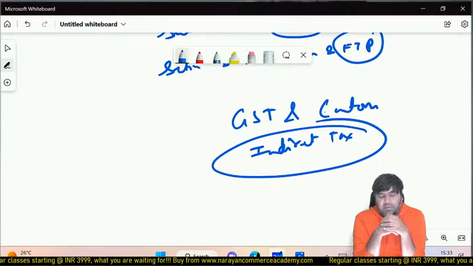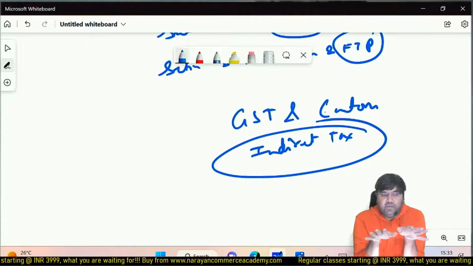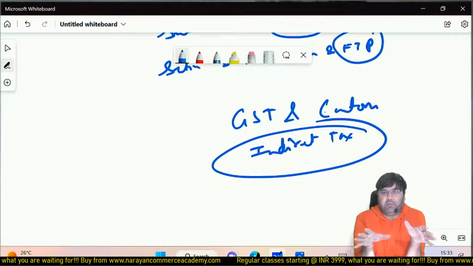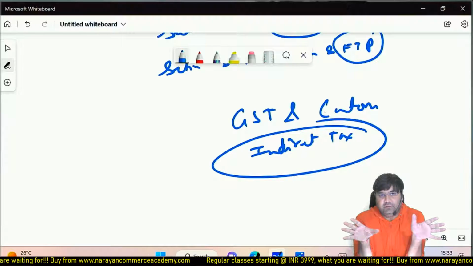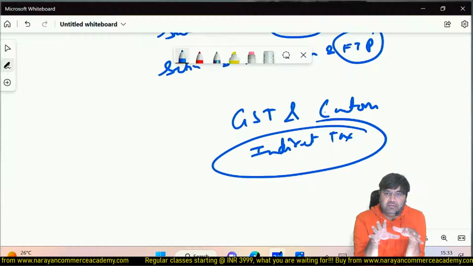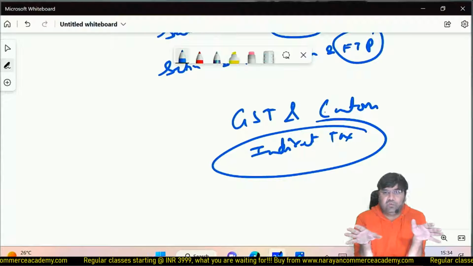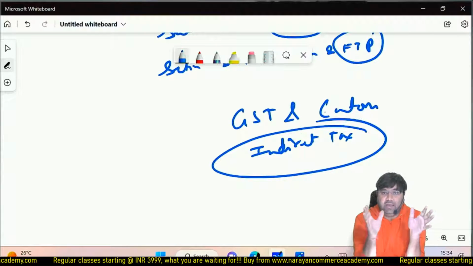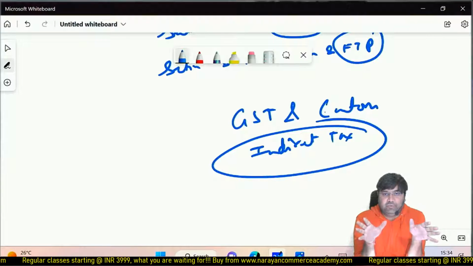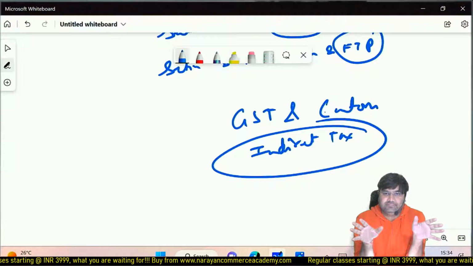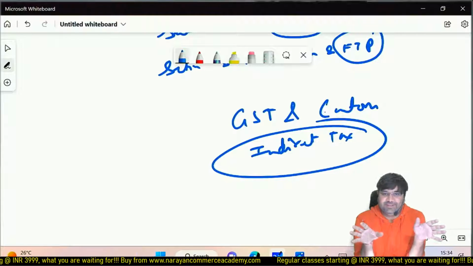Second thing, in these classes I am going to assume that you have very limited knowledge or no knowledge about GST. So even if you are taking GST classes for the first time, no issue at all, because I am going to assume that you don't have any prior experience or prior knowledge of GST. So don't worry about this.